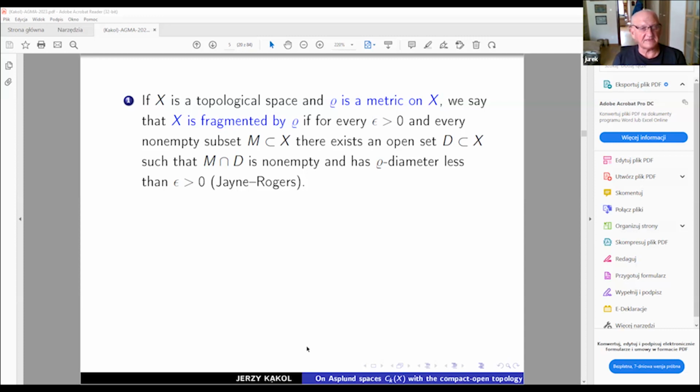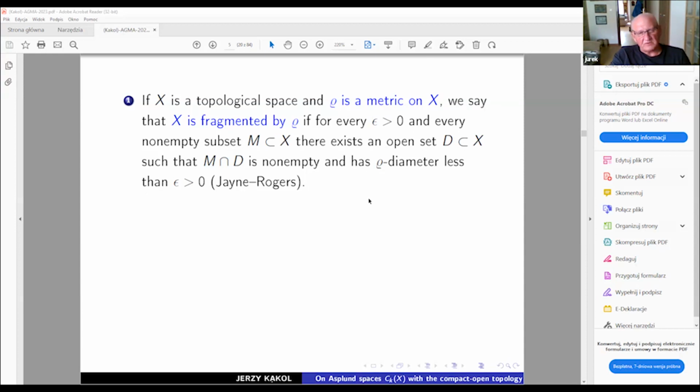This topological space is fragmented by this metric if for every epsilon greater than 0 and every non-empty subset M of X, there exists an open set, which must be non-empty because of the next step, let's call it D, such that the intersection is non-empty and the diameter with respect to this metric rho is less than epsilon. So this is the definition due to Jayne and Rogers.